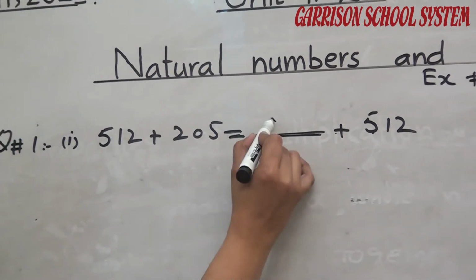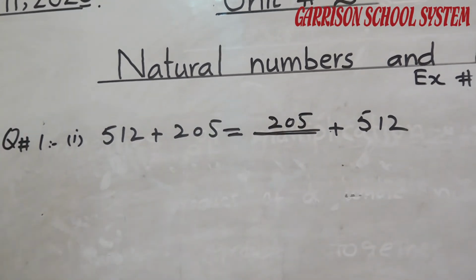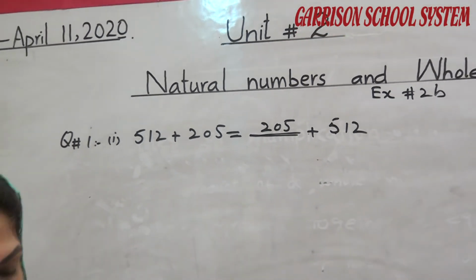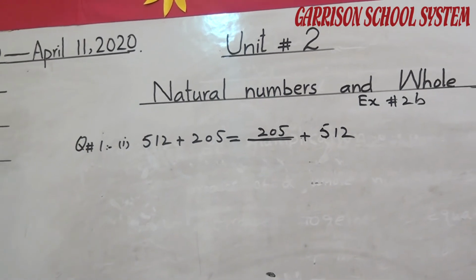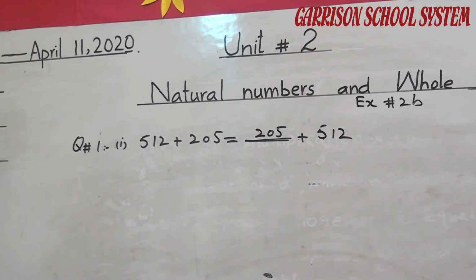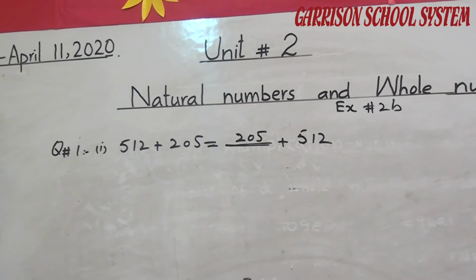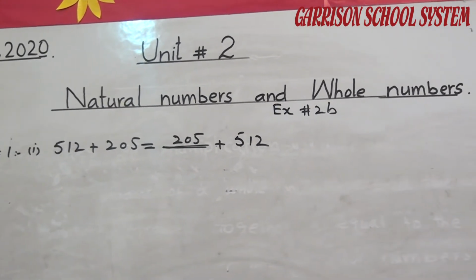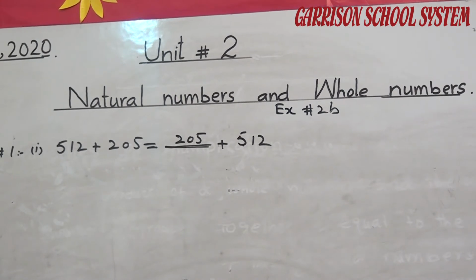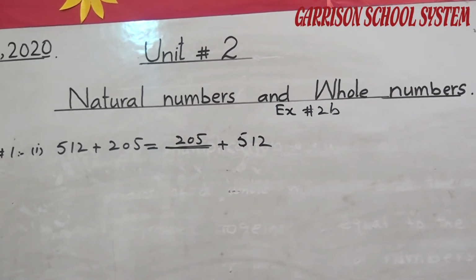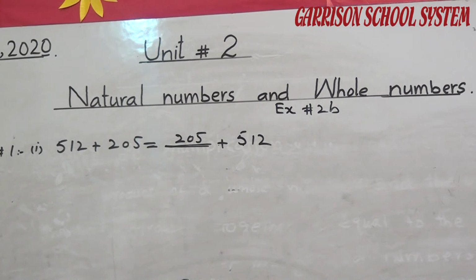Obviously, we will add 205. Students, how can I add 205 here? Which property will we follow? Yes, we follow the closure property of addition.